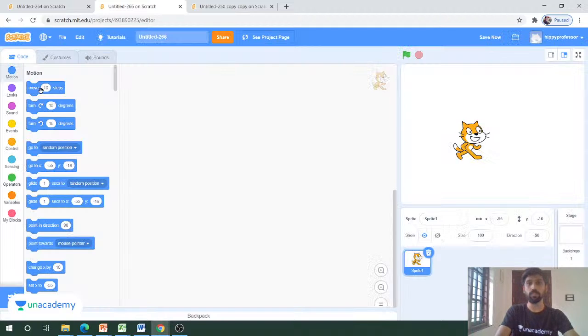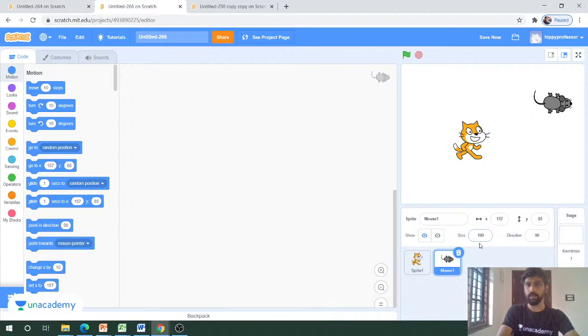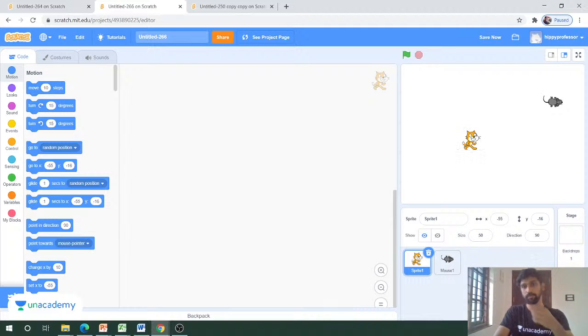So we'll go with the mouse. If you feel like the size is quite large, you can reduce the size by changing the size here. Now the size of the mouse will be reduced to half. If you want to reduce the size of the cat, you can come here and change the value to 50. Now the size has been reduced.